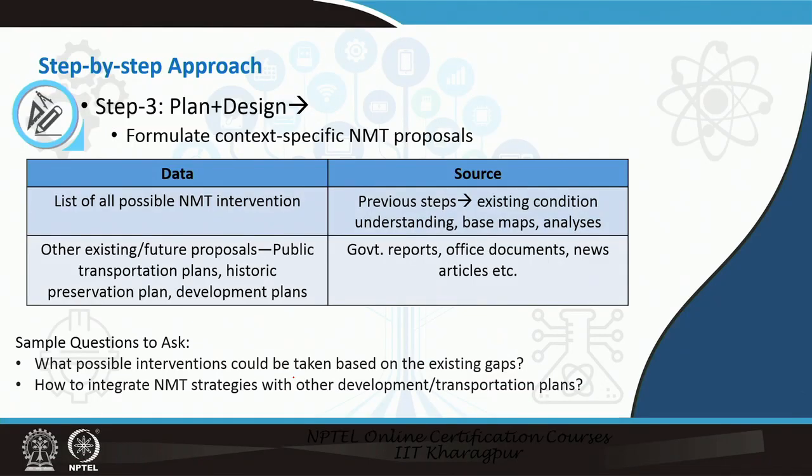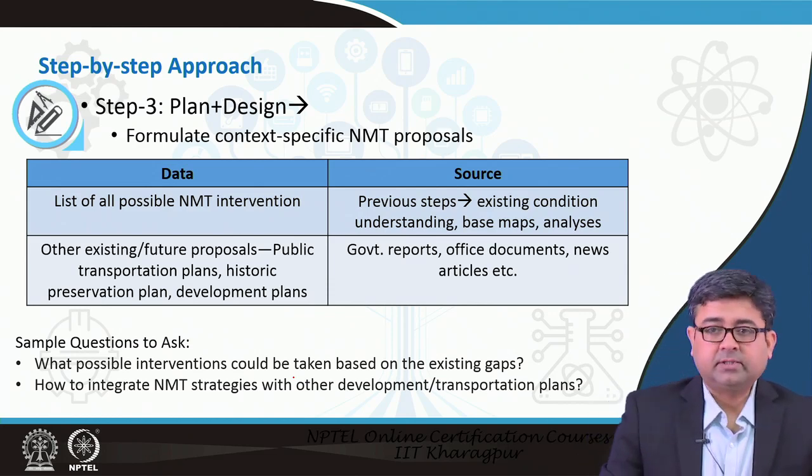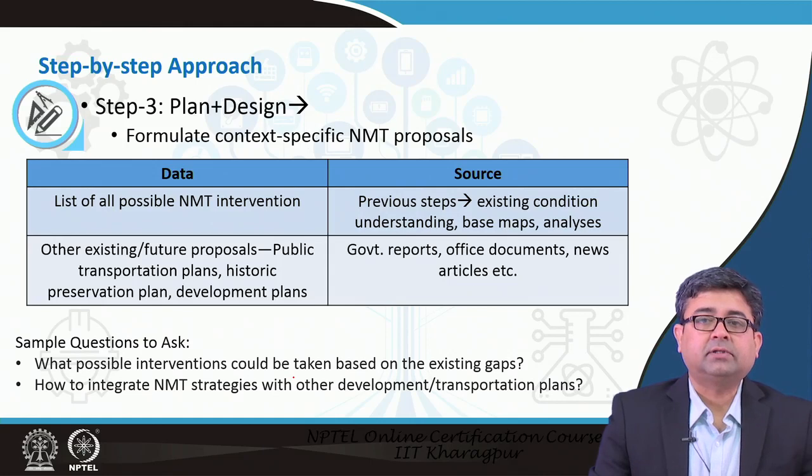So, when we talk about context specific NMT proposals, the question that we need to ask is, what possible interventions could be taken based on the existing gaps. We have already mapped the existing NMT infrastructure in your city, and now we have to ask, based on the gaps, what is the best possible NMT solution that you can provide.